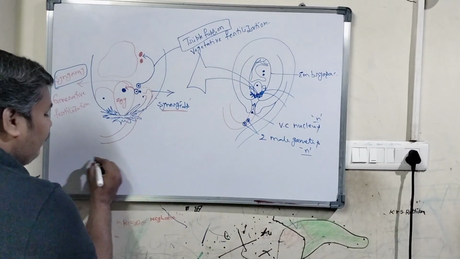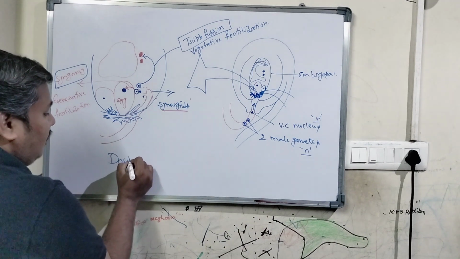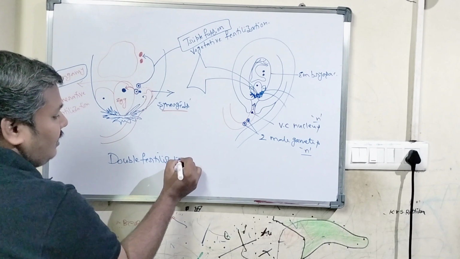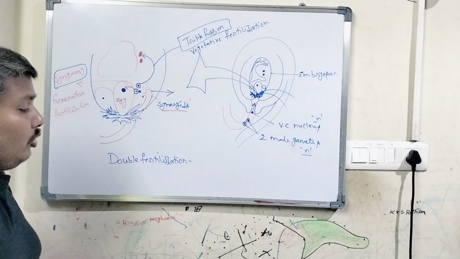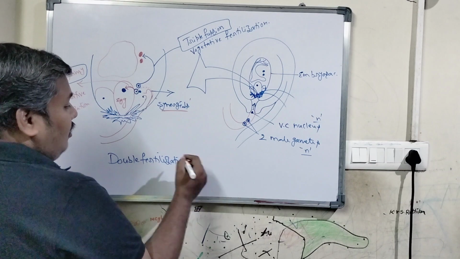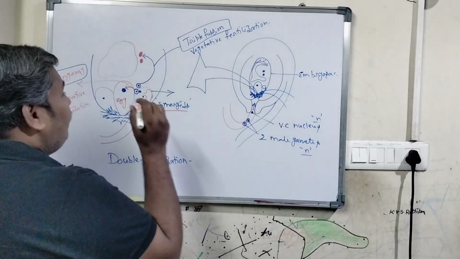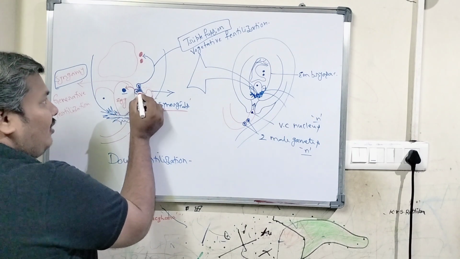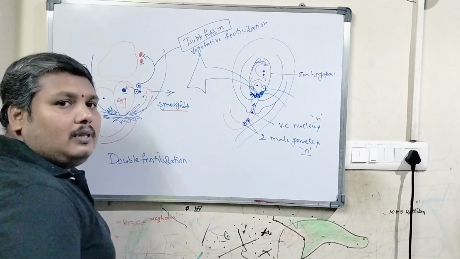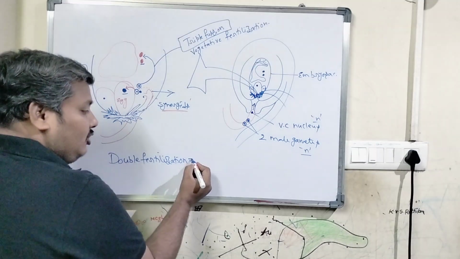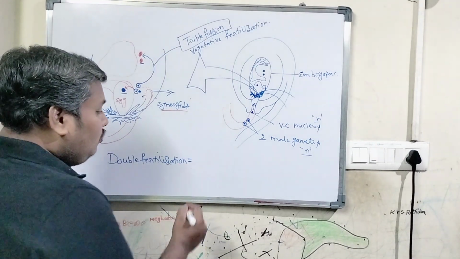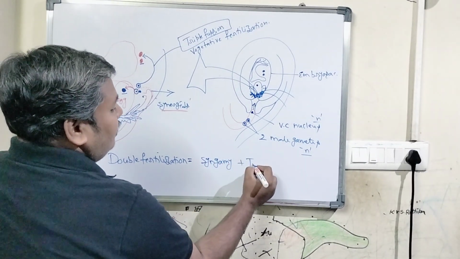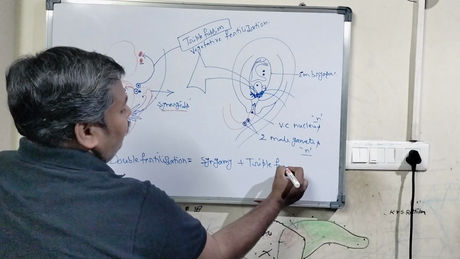So double fertilization means the fusion of two male gametes, one with the egg and another with the polar nuclei. We can say double fertilization equals syngamy plus triple fusion.